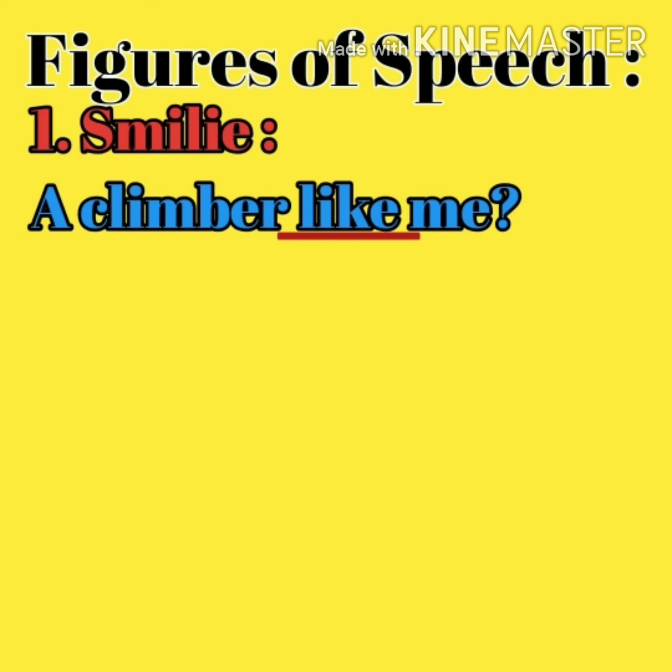First is simile. The poet has used the simile figure of speech in a sentence. But how to identify the simile figure of speech? A simile is a figure of speech that uses comparison between two unlike things. It means two different things.